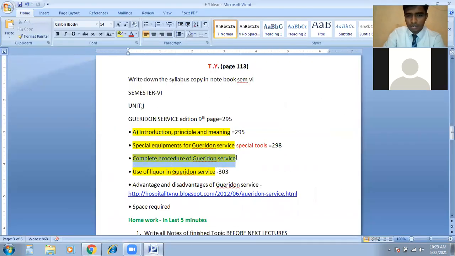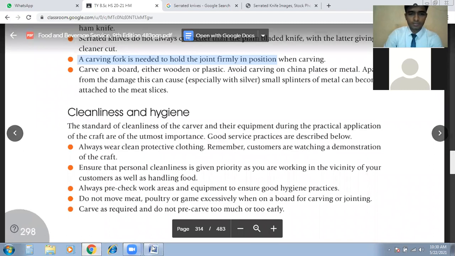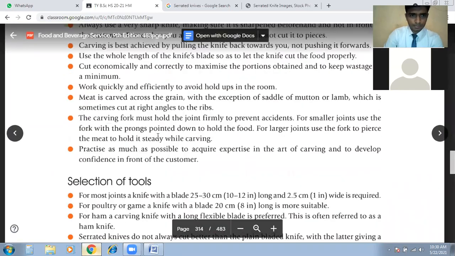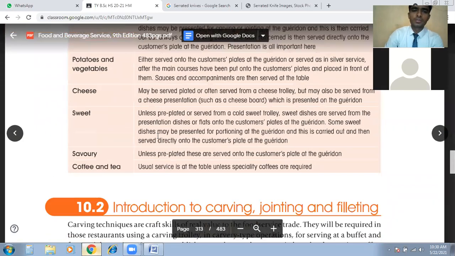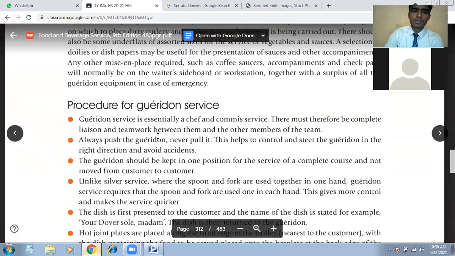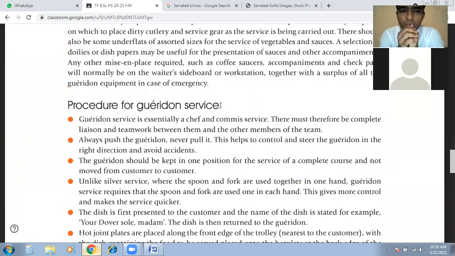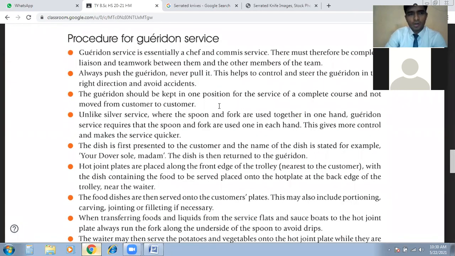Now the complete procedure. The third point we are going to discuss. What is the third point? Complete procedure of garrison service. What is meant by complete procedures? So the procedure of garrison service: what is the procedure to handle the trolley, how to prepare the garrison trolley, how to serve. This is the basic idea of how to use the garrison service.